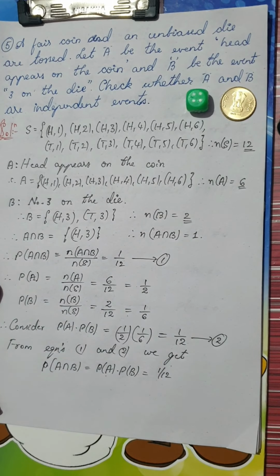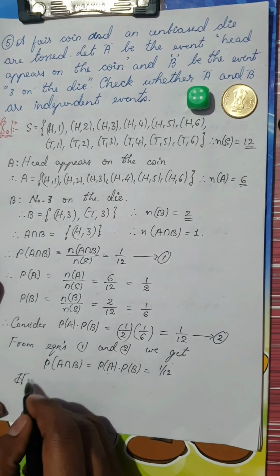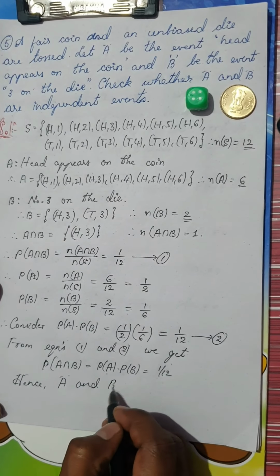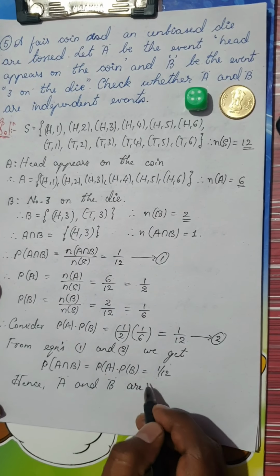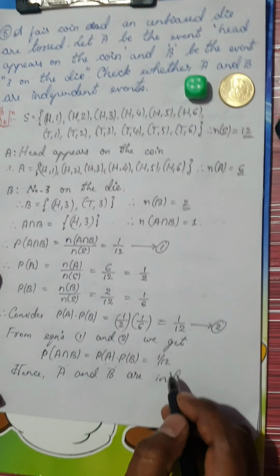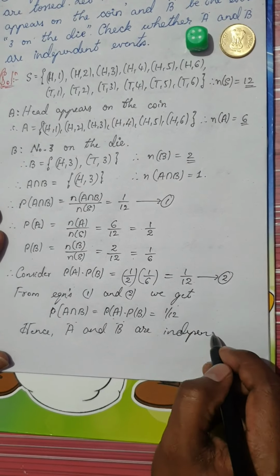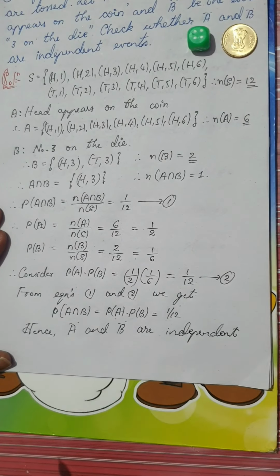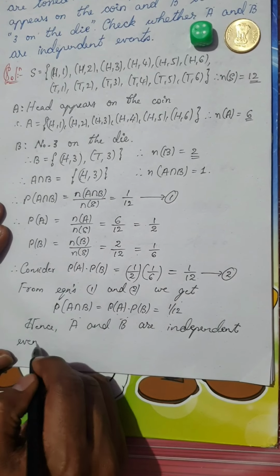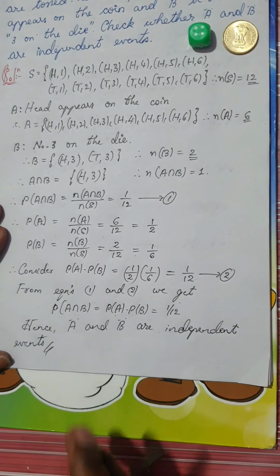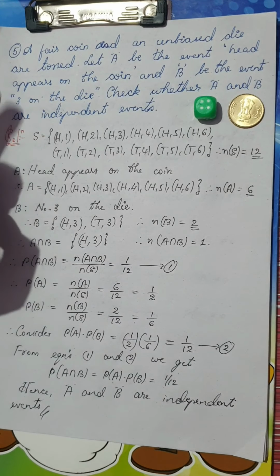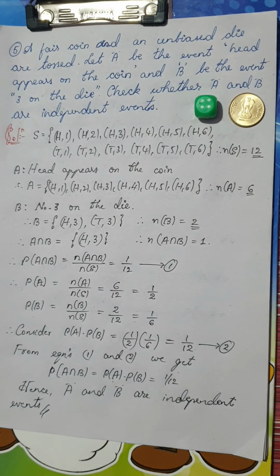Okay. Therefore, you can write, hence A and B are independent events. Okay. And that will conclude the complete solution for the given question, which is the 5th question of this type.